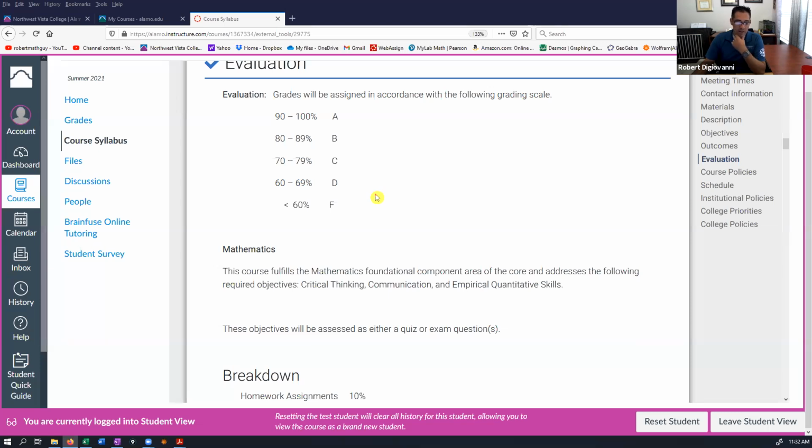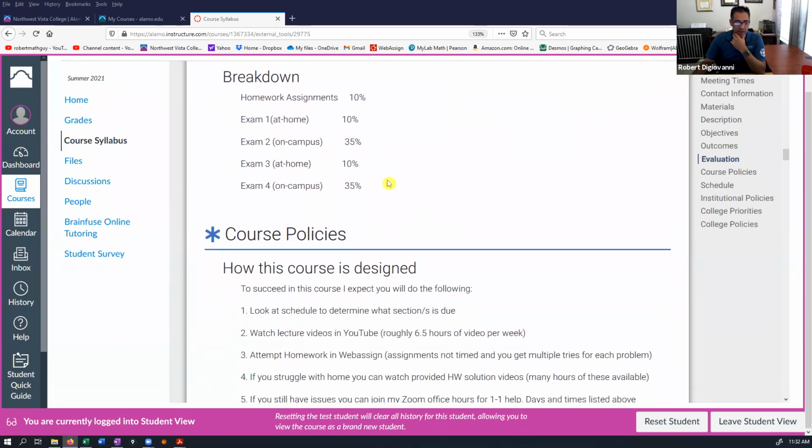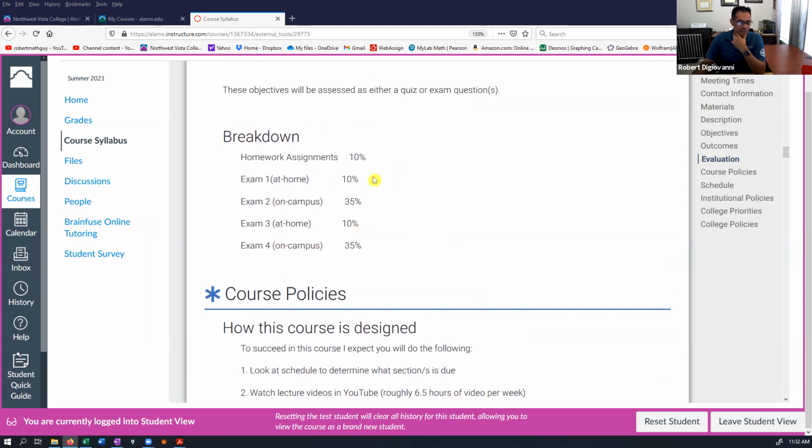Now, in terms of your grades, standard grading scale, A, B, C, D, and F, those are the only letter grades I can give a student. And then, how that grade will be determined is the following. So this is the thing that most students are most concerned with, how's my grade determined? So you're going to do homework assignments online. All of them together comprise 10% of your grade, so not much, but it is something.